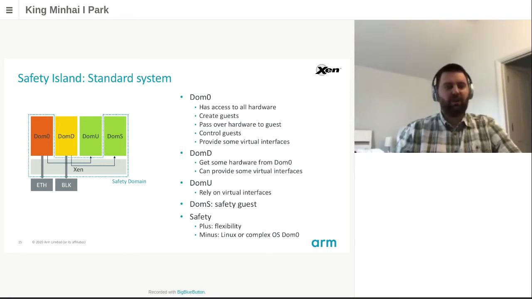In this system, we have all the advantages of a standard Xen-based system with lots of flexibility. We can add or remove guests, we can control them or modify them. But Dom0 is usually Linux-based, or at least is based on a rich OS. As a consequence, to reach a high level of safety, we would have to certify it in some way.